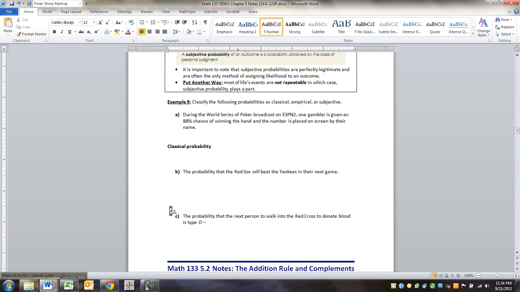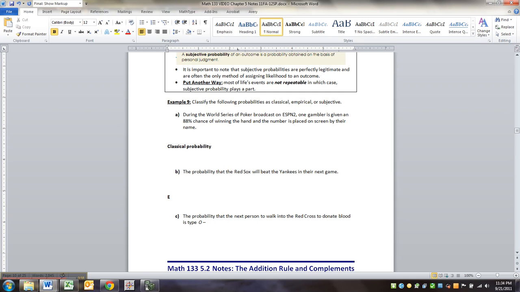All right, now the probability that the Red Sox will beat the Yankees in their next game. Well, that's kind of a gray area, right? You can argue it a couple ways. You could say it's empirical because we have a lot of evidence about the Yankees versus the Red Sox based on past experiments. But the other issue is that one game is not really repeatable.